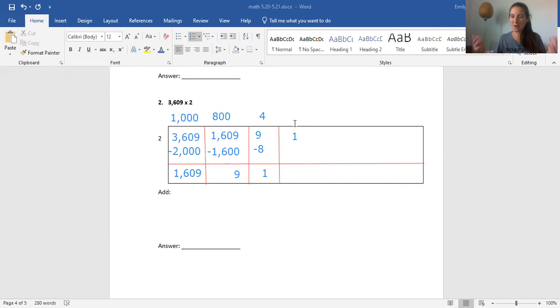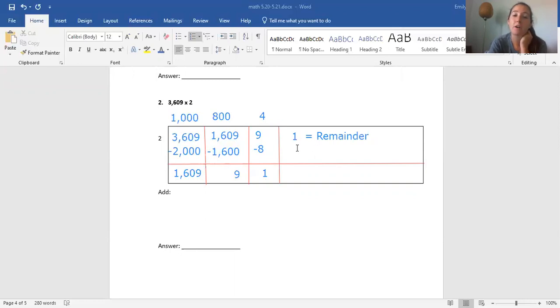So this is our remainder. Whenever you end up with a number less than your divisor, so the number you're left with is smaller than 2, that means you're done with the boxes and that's your remainder. So 1 equals remainder. You can just write R. I'm just writing it today so we kind of remember the word, but you can just write R. A big R or little r stands for remainder when you're doing division.